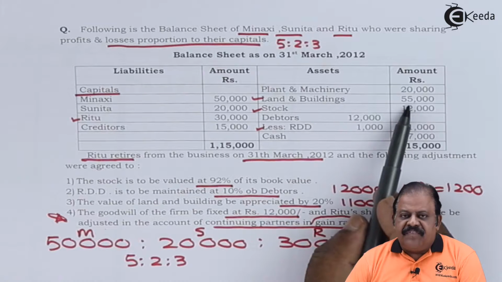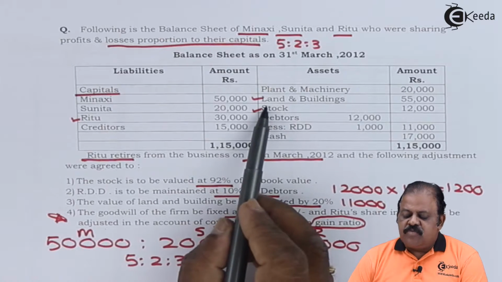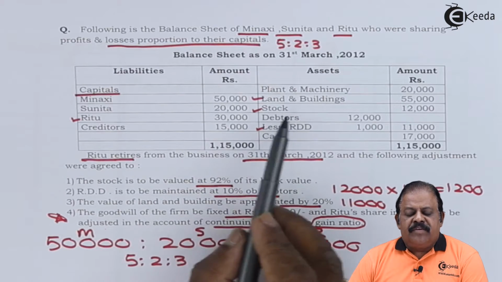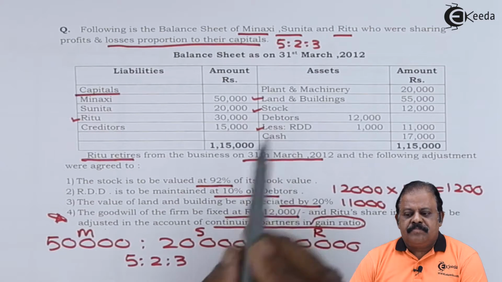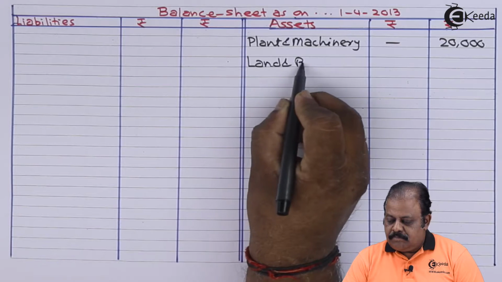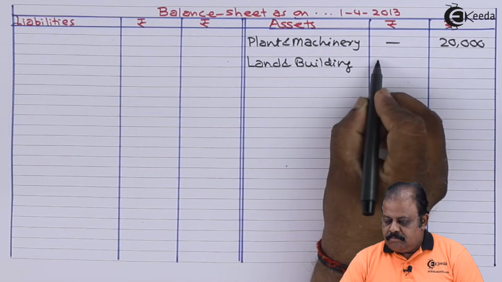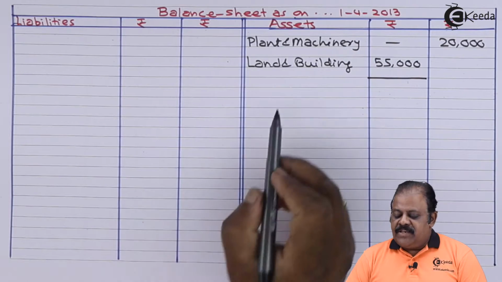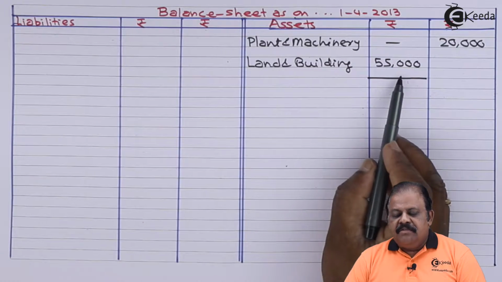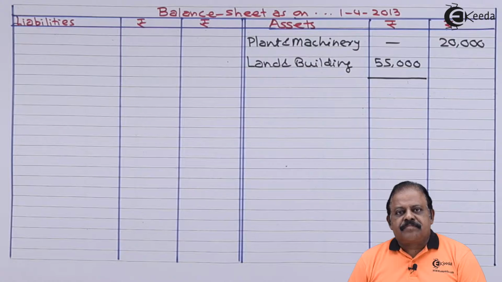Land and building 55,000. There is adjustment on land and building, so it will be recorded in new balance sheet in inner column. New balance sheet asset side land and building 55,000.